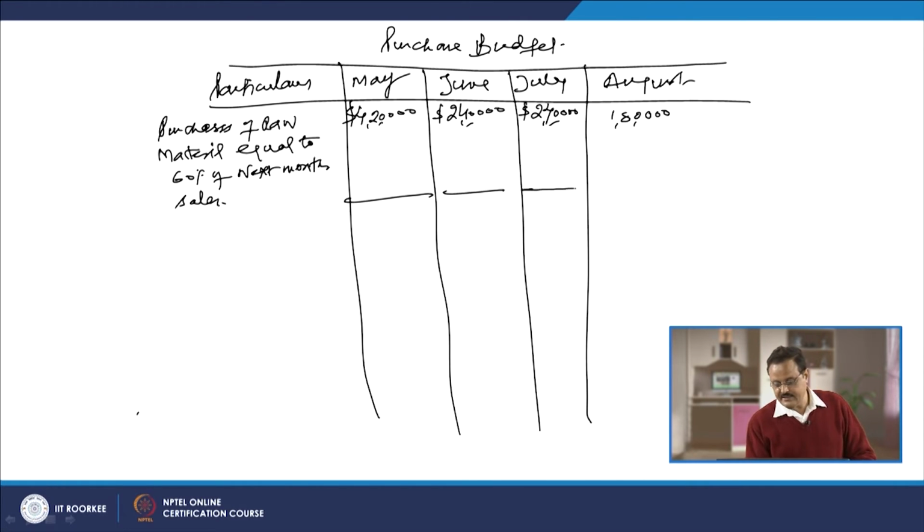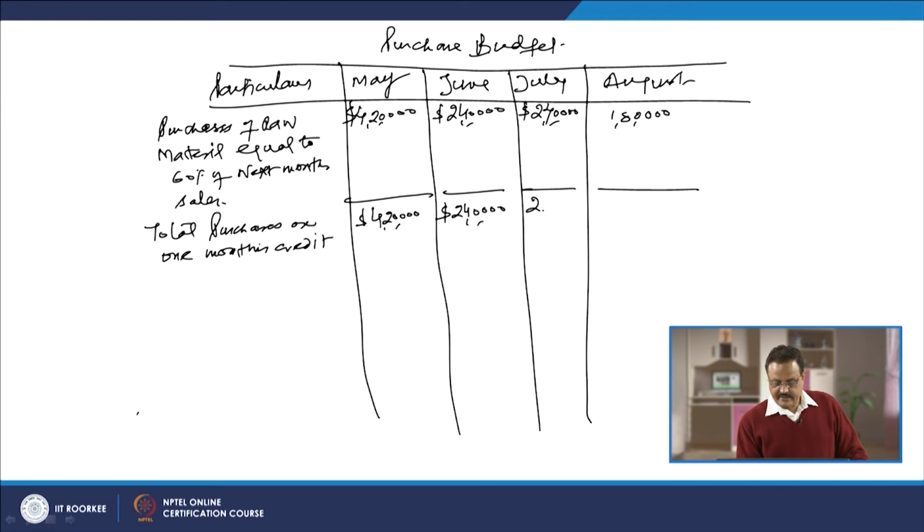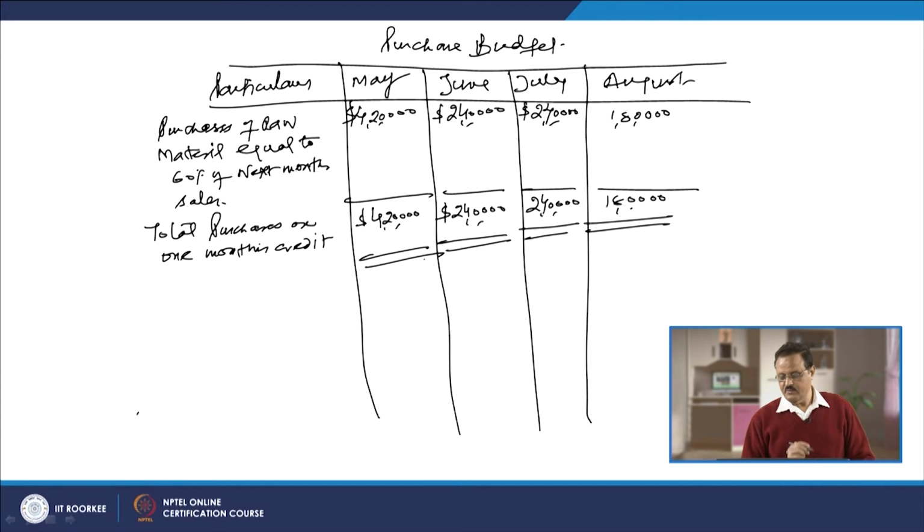So you can write here, in this information, total purchases on 1 month's credit. Total purchases on 1 month's credit are going to be how much? $420,000, that is in the month of May. Then $240,000, that is in the month of June. 240,000 in the month of July, and 180,000 in the month of August, right. So this schedule is over.